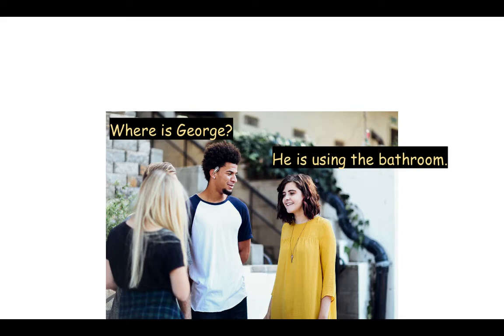For this one, this person's asking, where is George? And this person says he is using the bathroom. You'll see that, again, we have the subject, he, she, it, they, I, you, we, and then the form of be that goes with the subject, so it's is instead of am or are. And then they have ing on the verb use, right? He is using the bathroom. So that means right now in the moment, he is using the bathroom.